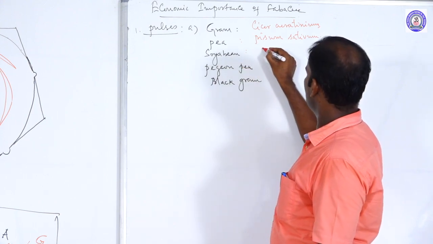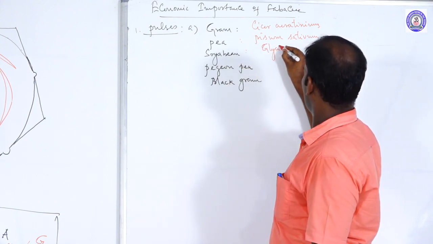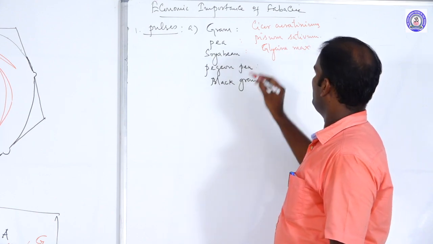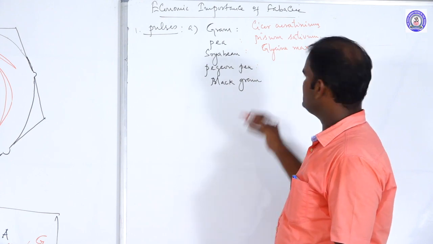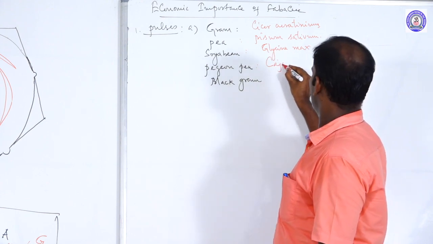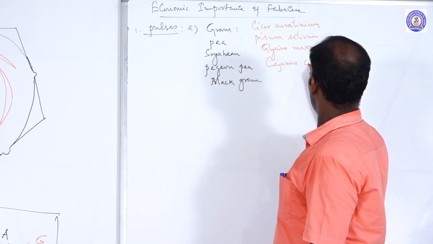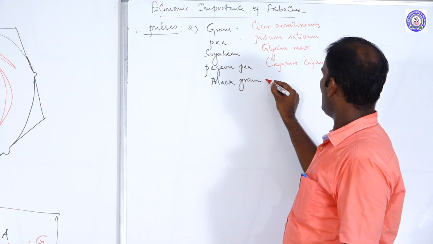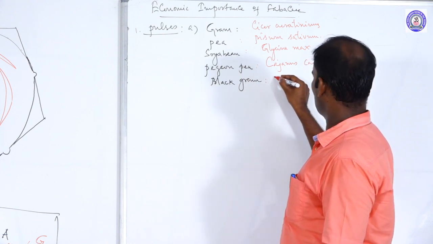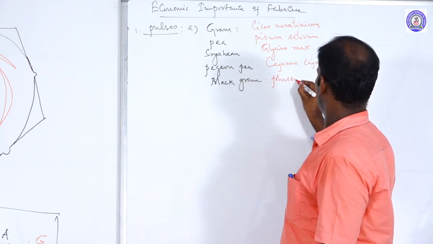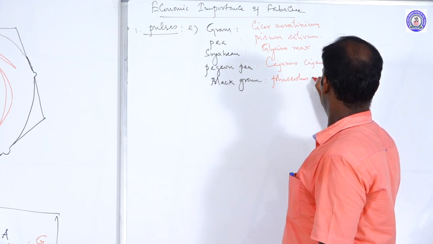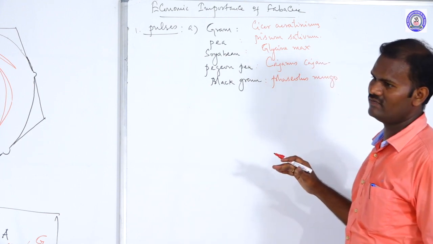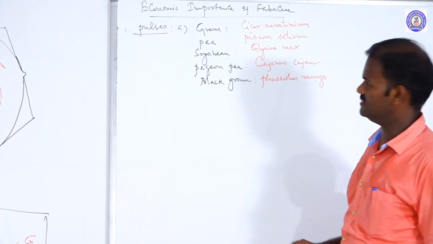Its binomial name is Glycine max. Then pigeon pea, Cajanus cajan. Toor dal, Cajanus cajan. Black gram, Phaseolus mungo. So these are certain examples of pulse varieties that belong to Fabaceae members.